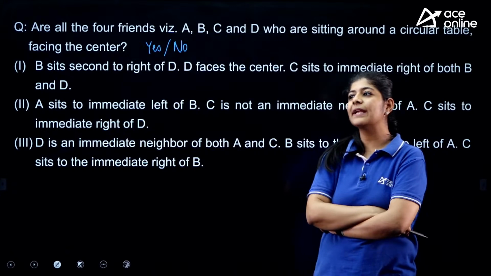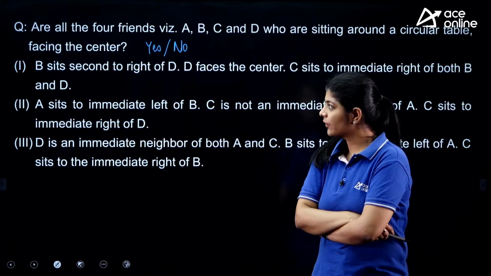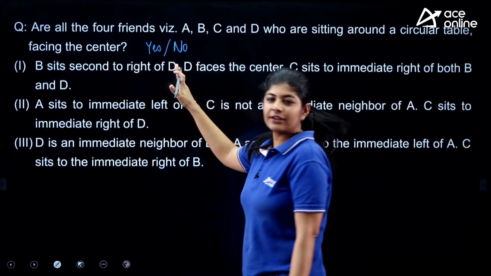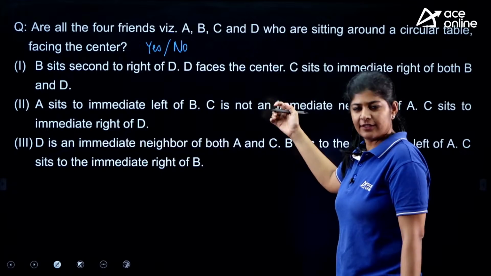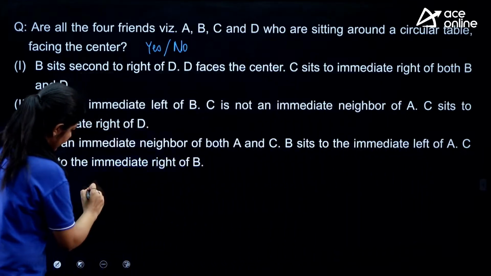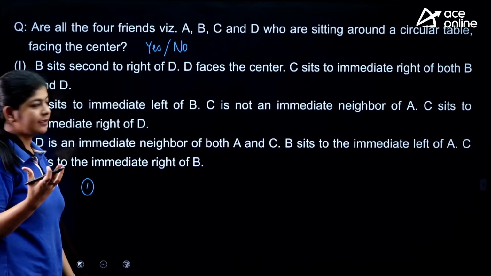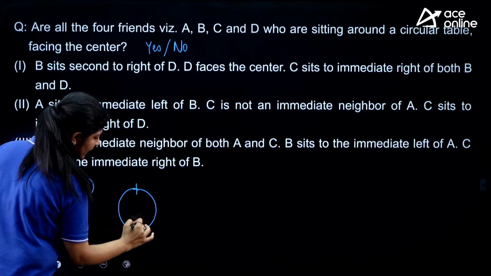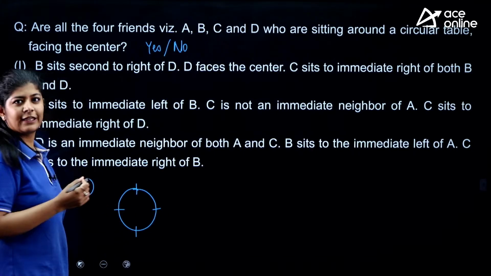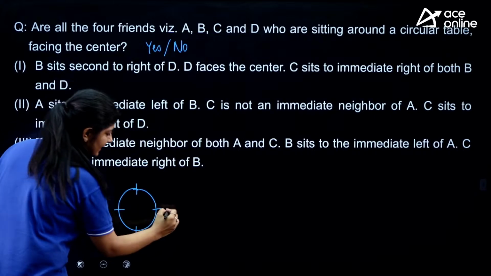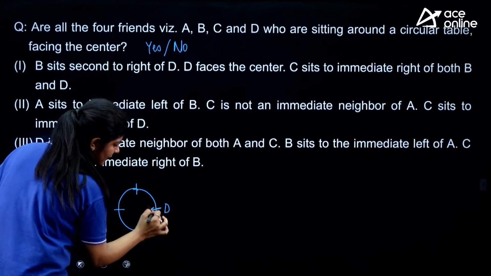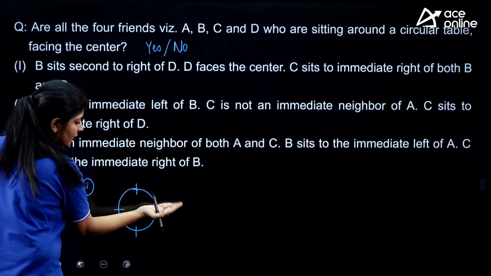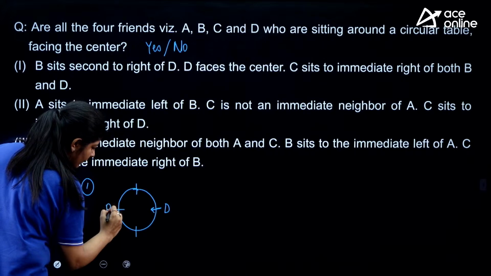Okay, so what answer are we getting in this one? Okay, let's start discussing. The first one, B sits second to the right of D. D faces the center. So let's start drawing the arrangement according to the first statement. Here this is my circular arrangement, and if we only have four people, we can set it like this, right? D faces center, so let's put D over here. First, B sits second to the right of D. First right, second right. So this is the position of B.